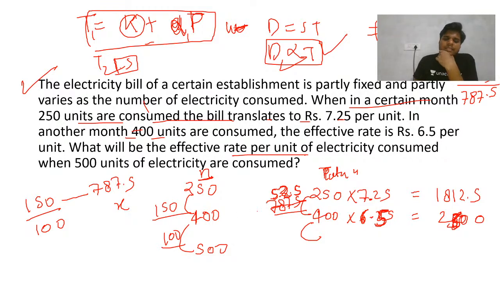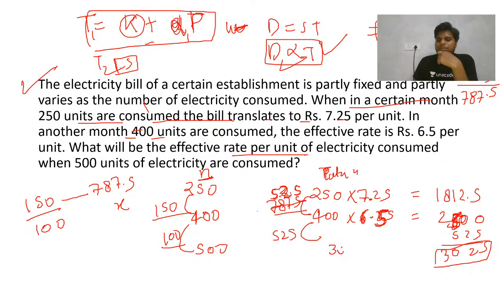So this number will also be multiplied with the same number, 5.25. If you multiply, this will be 525. So add 525 here, 525 here. Guys, keep checking for calculation errors. There may be a little marginal calculation error, but I hope you get the idea that their difference will be directly proportional. So this 3025 will be the complete bill.